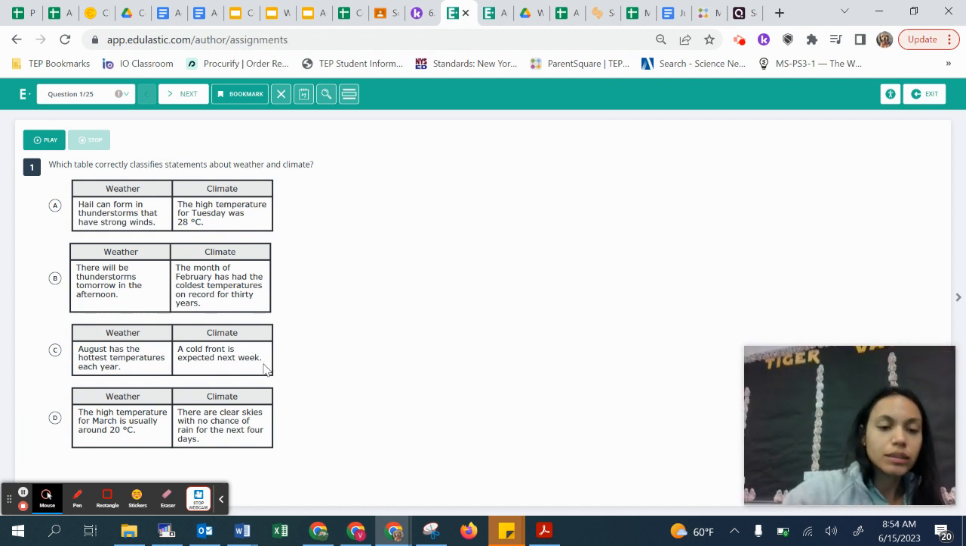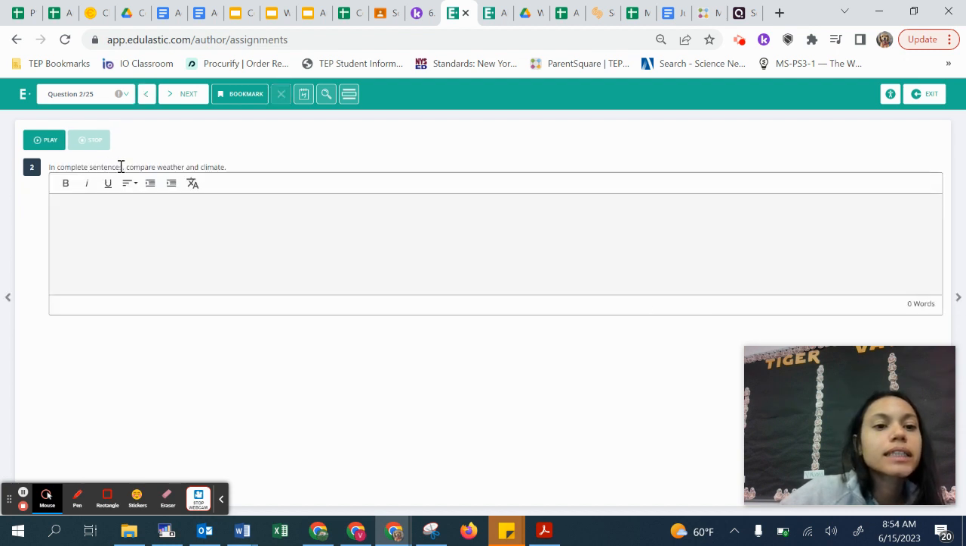So this one is weather. The high temperature for March is usually around 20 degrees Celsius. Climate, there are clear skies with no chance of rain for the next 4 days. So which one is for weather and which one's for climate? That has a proper explanation or characteristic.